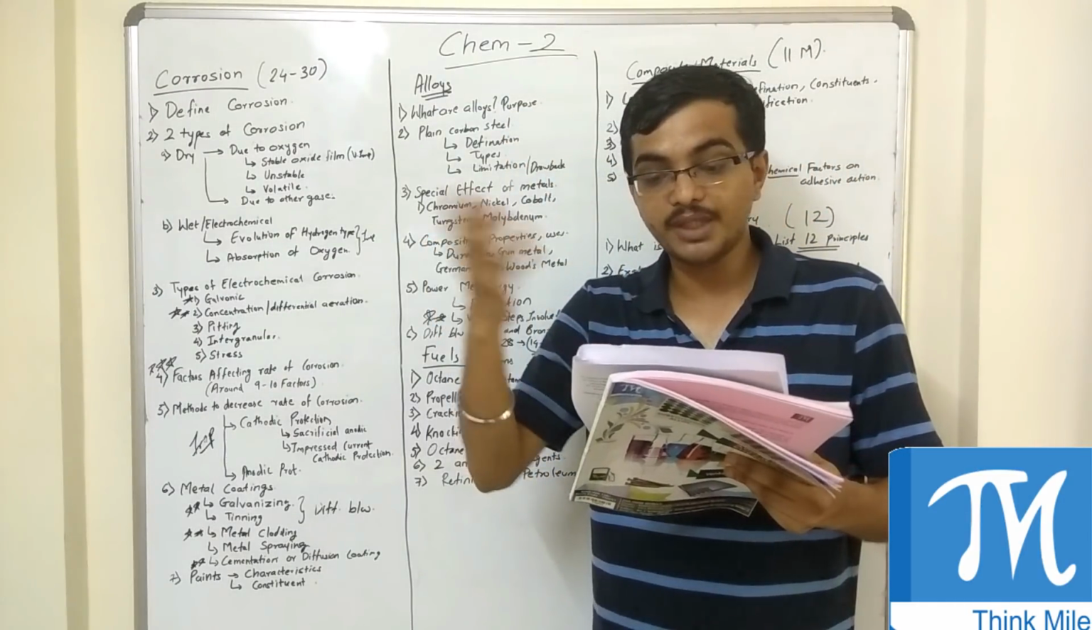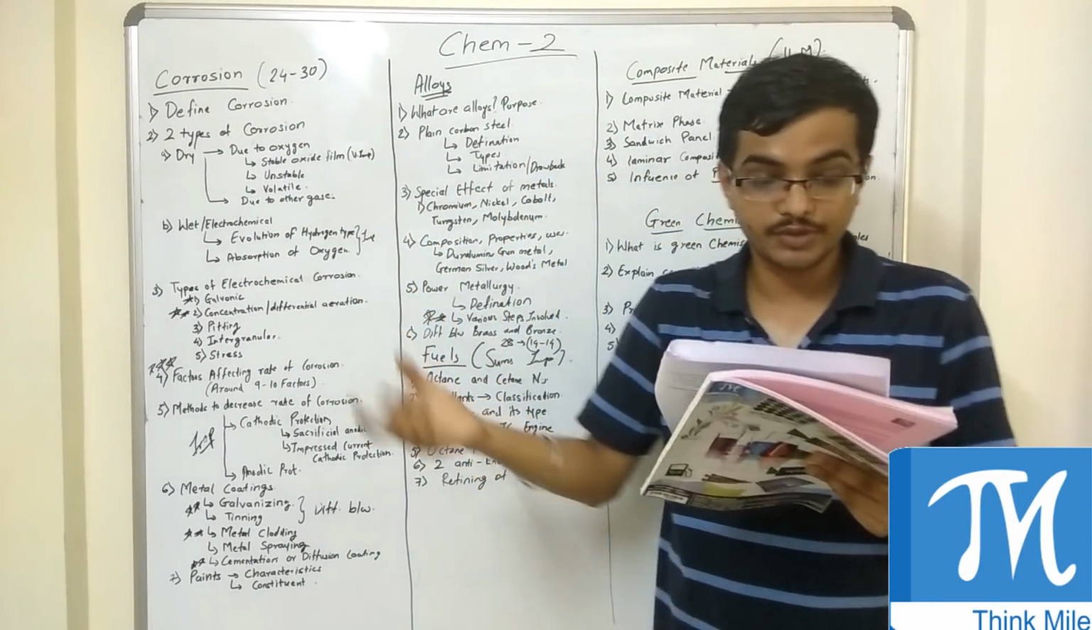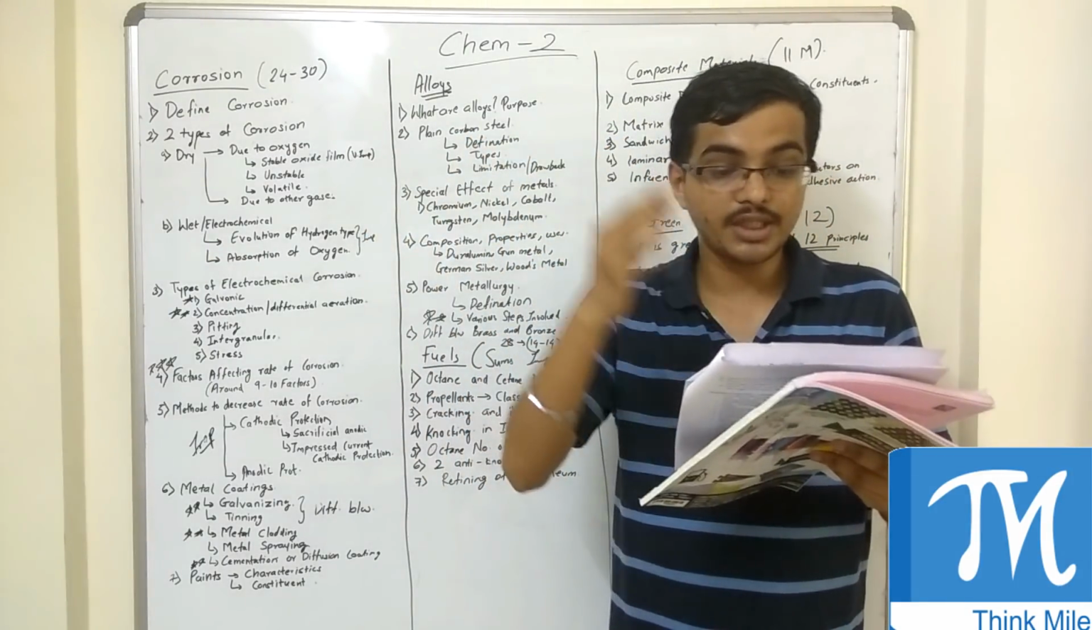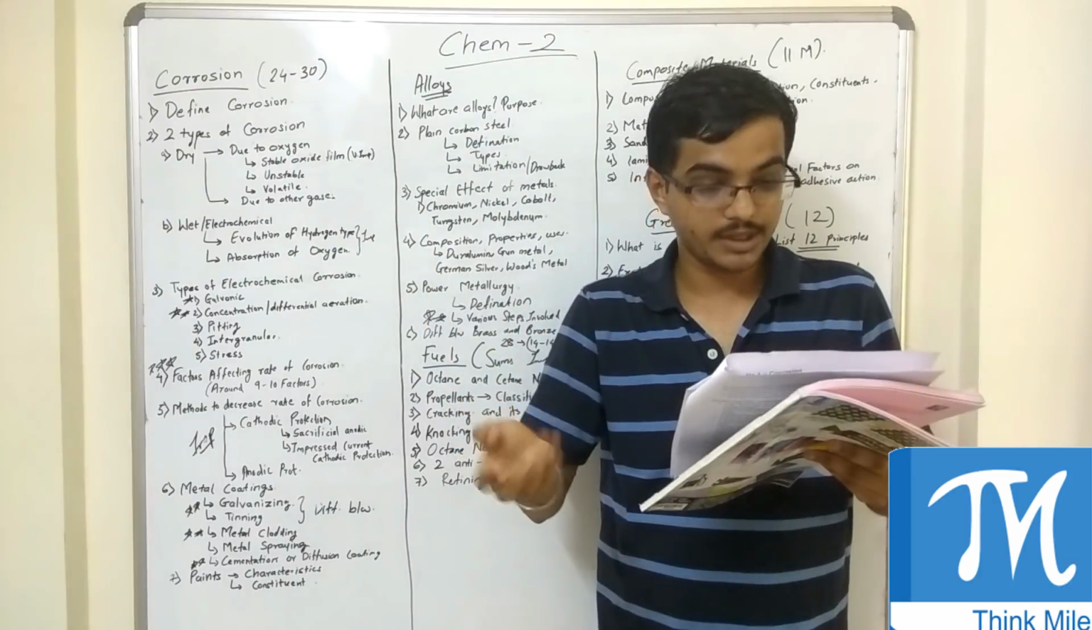Explain any four purposes of making alloys with suitable examples. So 5 marks it was asked. Then coming to plain carbon steels, what is plain carbon steel? Mention any four drawbacks of plain carbon steel.